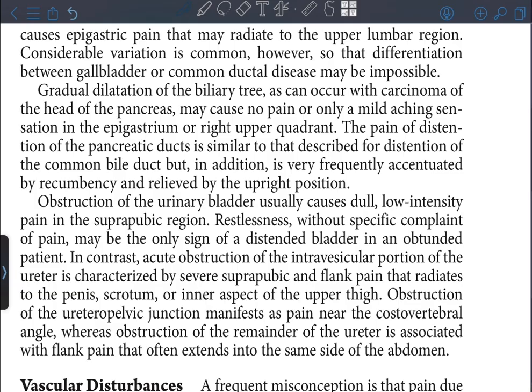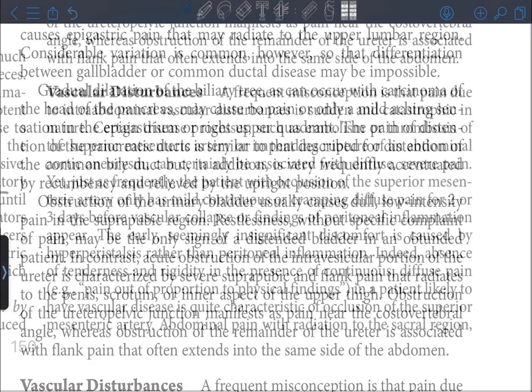In contrast, acute obstruction of the intravesicular portion of the ureter is characterized by severe suprapubic and flank pain that radiates to the penis, scrotum, or inner aspect of the upper thigh. Obstruction of the ureteropelvic junction manifests as pain near the costovertebral angle, whereas obstruction of the remainder of the ureter is associated with flank pain that often extends into the same side of the abdomen.